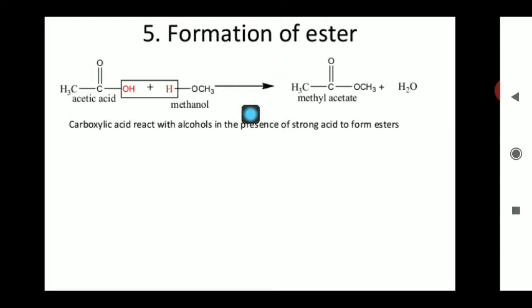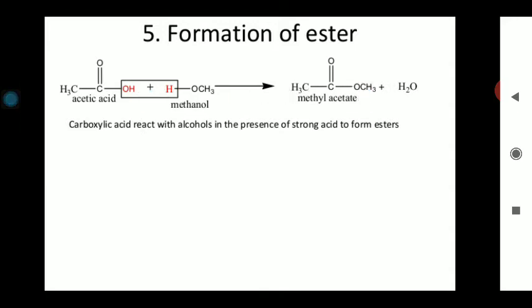In the presence of sulfuric acid, it's not mentioned here but this should be there, they may combine to form methyl acetate. These are the esters and the loss of water takes place. So this is a very common reaction, in the presence of a strong acid like concentrated sulfuric acid or maybe some other mineral acid, and these compounds may form these esters. The formation of esters is the characteristic reaction of carboxylic acid.